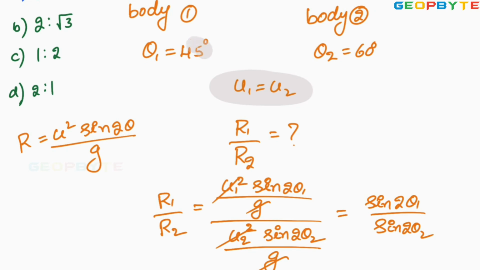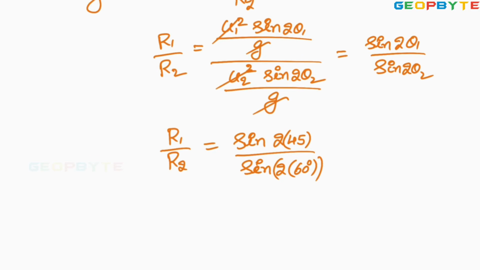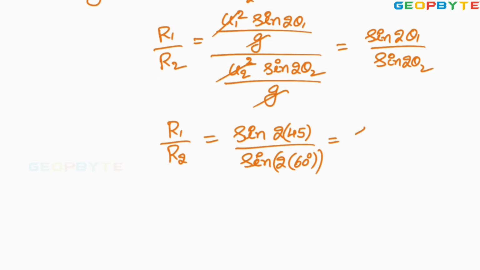Angle of the first body is 45 degrees. Second body is 60 degrees. So R1 by R2 is equal to sine 2 into 45 divided by sine 2 into 60 degrees. Simplify this value: sine 90 divided by sine 120.